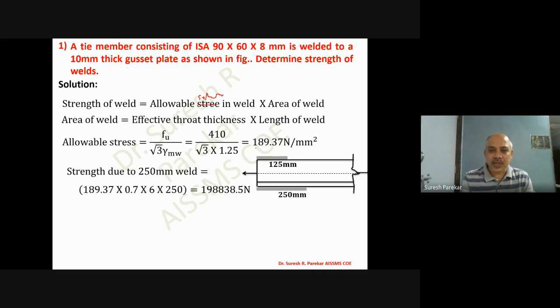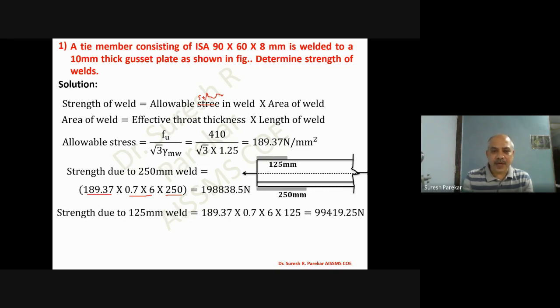Now the strength due to the 250 weld. We know the throat thickness, and we are going to take it as 0.7 into S, into 250, and that will give us a value of 198,838.5 newtons. This is due to 250. So this is my stress, this is my throat thickness, and this is my length of the weld.